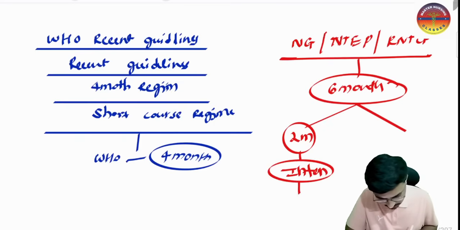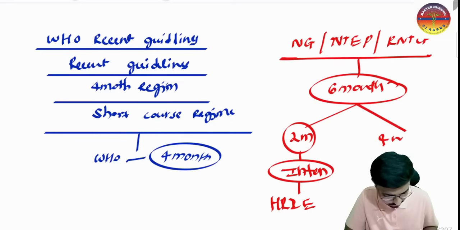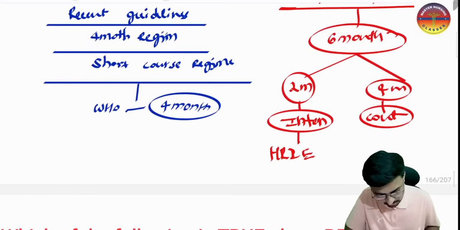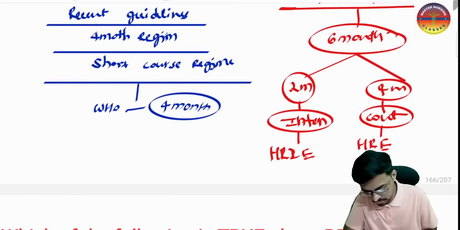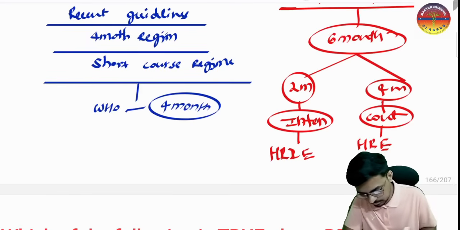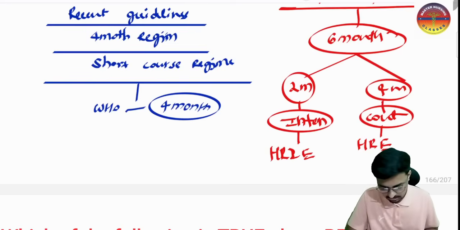In the intensive phase we are using HRZE, and the 4 months are for the continuation phase. Here, very important, we have HRE. There is no Z. Please do remember these important things and keep them in mind.